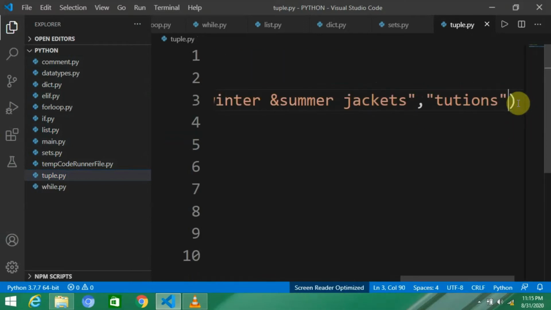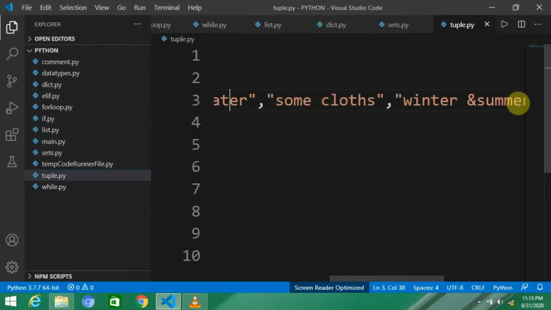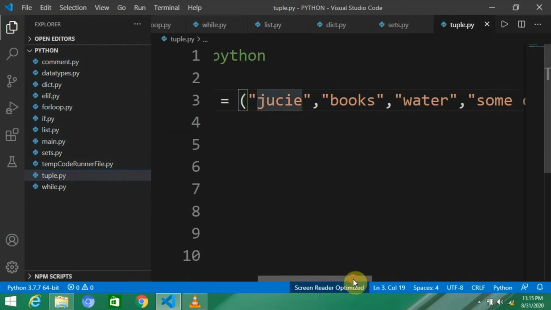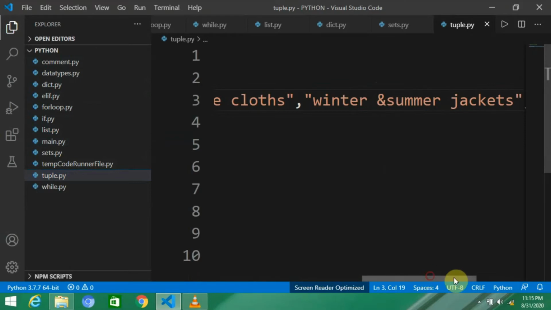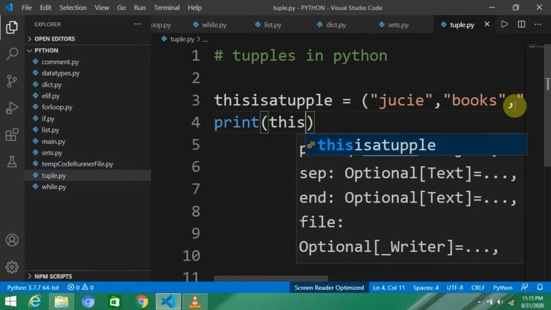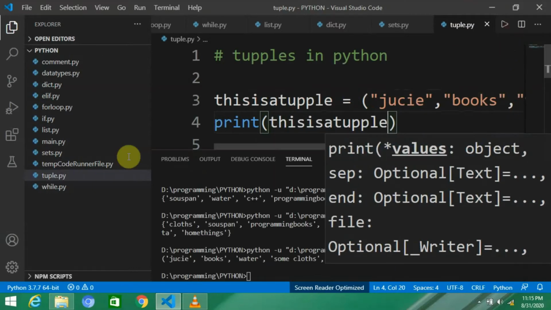Round braces here. Fine. Okay, I'm just going to print the tuple. Then I will also show you one more thing in the tuple. Print this is tuple, and here you can see this is our tuple, and you can see this in the terminal section in the output.